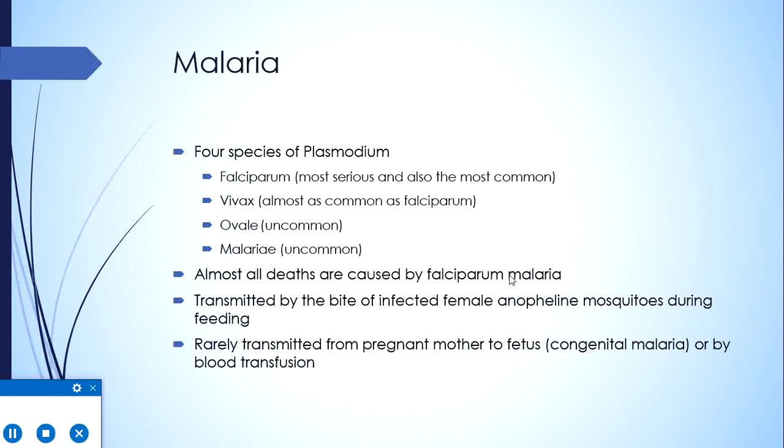will discuss subsequently. The disease is transmitted by the bite of an infected female Anopheline mosquito during feeding, and here it should also be remembered that there are several hundred species of Anopheline mosquitoes, not all are capable of transmitting the disease, and those that can actually transmit also vary considerably in their efficiency of transmission of disease.